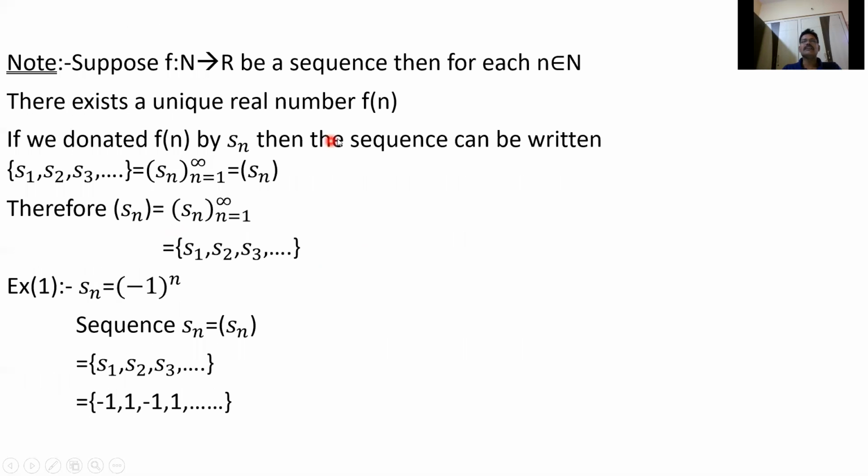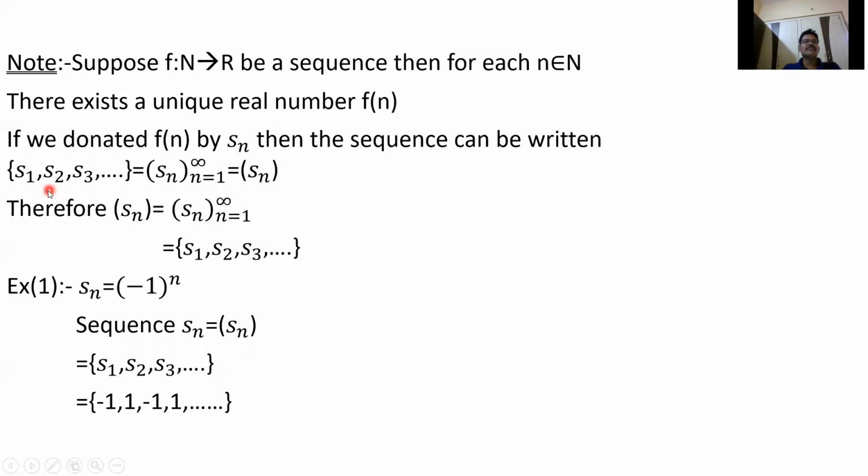So that's why I have written: for each n belongs to N, there exists a unique real number fn, because fn belongs to R. If you denote fn by Sn, then the sequence can be written as Sn. Here the domain is the set of natural numbers.